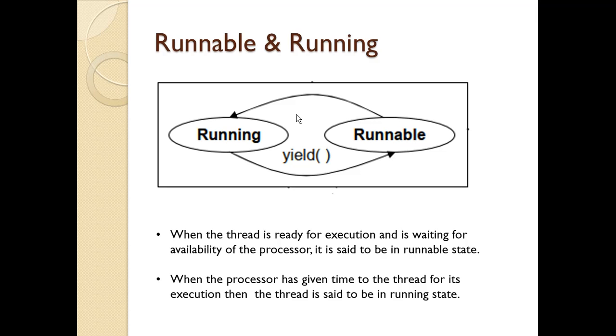Or a thread can be put in sleep mode using the sleep method, where a time duration is given in milliseconds, and when the thread is in sleep mode, the thread is out of the queue during that time period. Or a thread can wait until some event occurs using the wait method, then its execution can continue using the notify method.